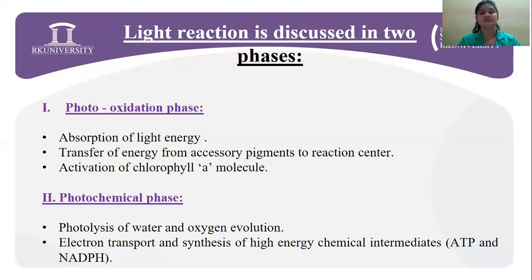Now, the light reaction is discussed in two phases. The first phase is the photooxidation phase, where the light energy is absorbed. Then this energy is transferred from accessory pigments to the reaction center, and the chlorophyll A molecule gets activated. Next is the photochemical phase, where photolysis of water occurs and evolution of oxygen takes place. Electron transport and synthesis of the high energy chemical intermediates, ATP and NADPH, also take place in the photochemical phase.